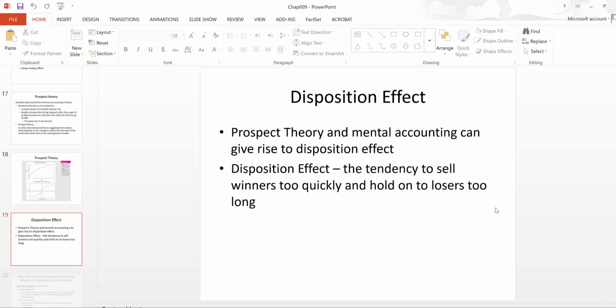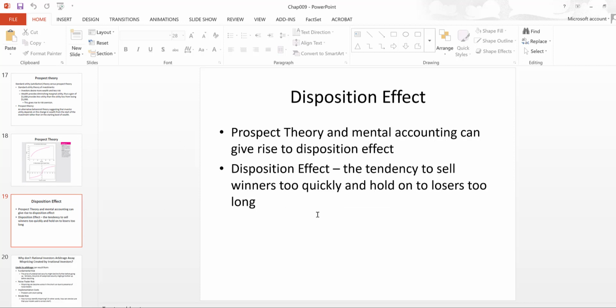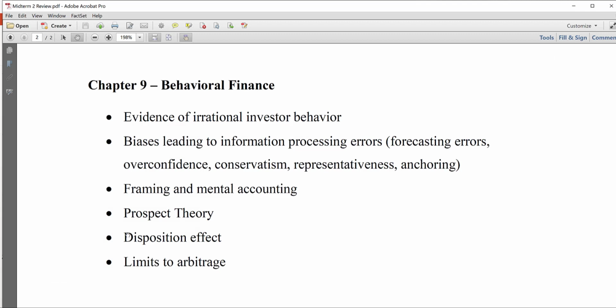Okay, and mental accounting and prospect theory together have been used to explain this very pervasive behavioral bias that is known as the disposition effect. So that is another bias that we can add to our list of biases: the tendency to sell the winning stocks too quickly and hold on to the losing stocks for too long.